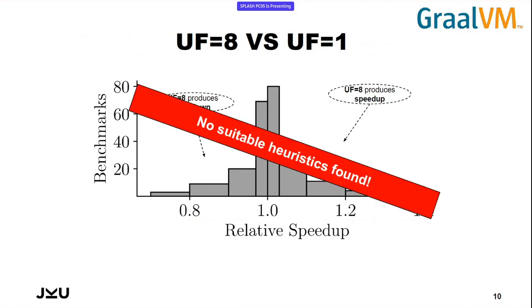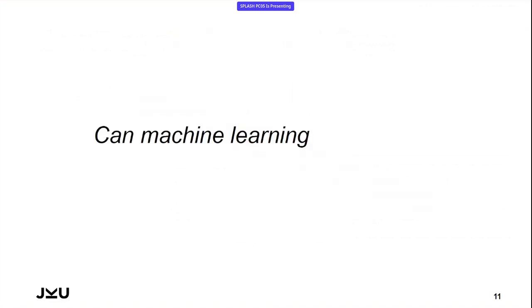The problem is that the engineers in the Graal team haven't found a suitable dynamic heuristic for doing this decision, what unroll factor to use after vectorization for each loop on its own as well. So we're kind of in a problem here. And based on previous research with machine learning, we just thought, can machine learning either do better in that case, or can machine learning help us in either finding problems, finding performance bugs, improving the existing heuristics in the Graal compiler for deciding what unroll factor to use after vectorizing loops?